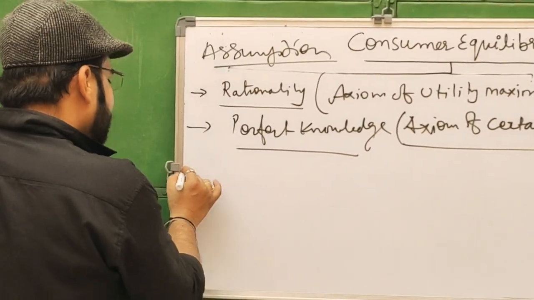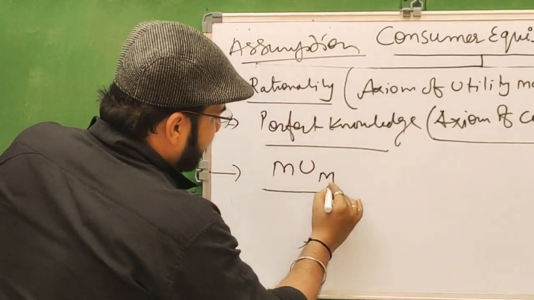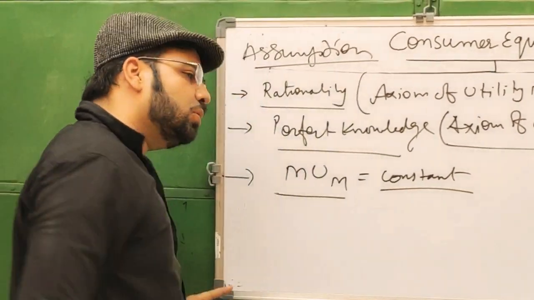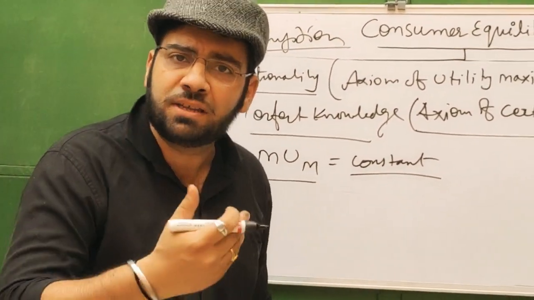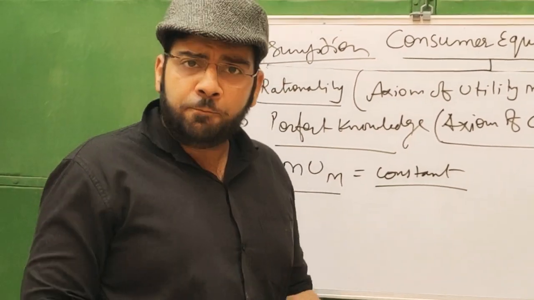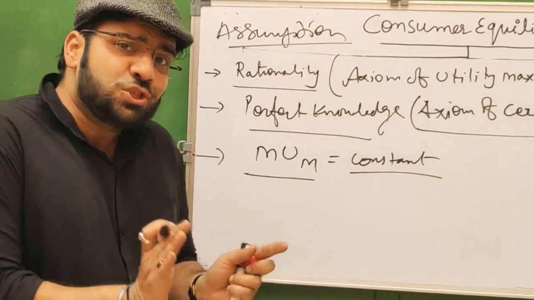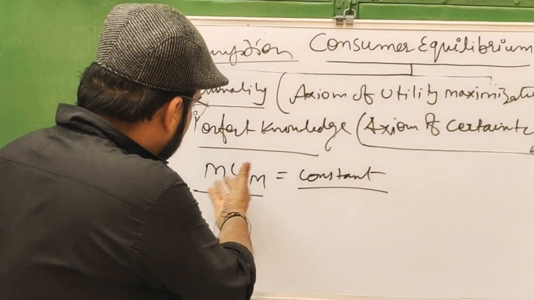Third, the marginal utility of money is assumed to be constant. Why is it so? Because earlier they said that utility can be measured in terms of money, and money is used as a measuring rod. If we are using money as the measuring rod, then the scale should be constant. There should not be any fluctuations in the marginal utility of money.